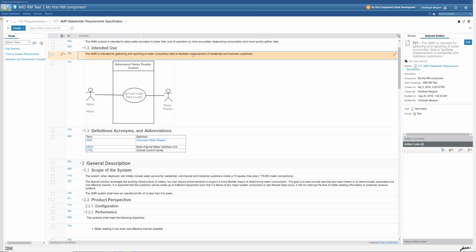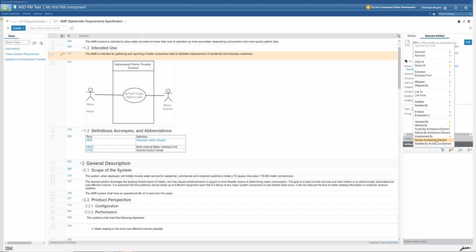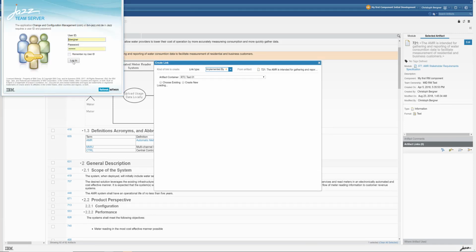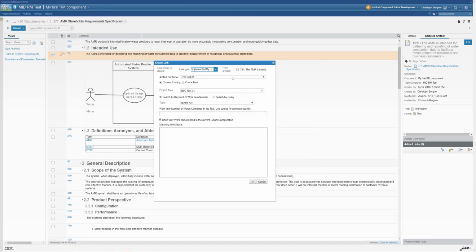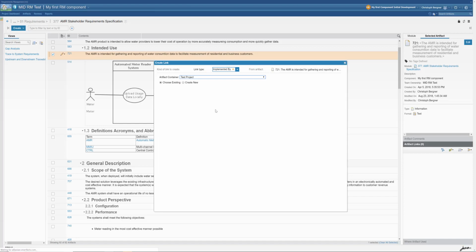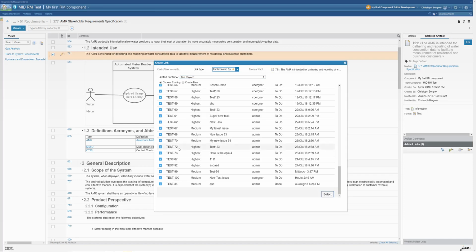So having done that, having changed to the other side, we also built a link from Doors Next to Jira. We choose an implemented by link type. We select our test project. Let's go to new test issue.